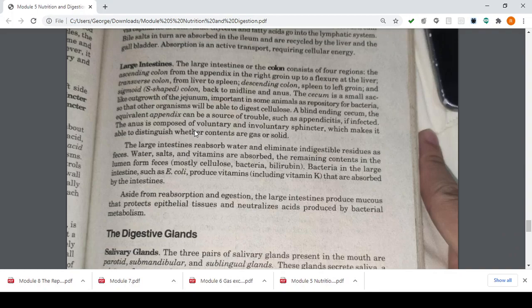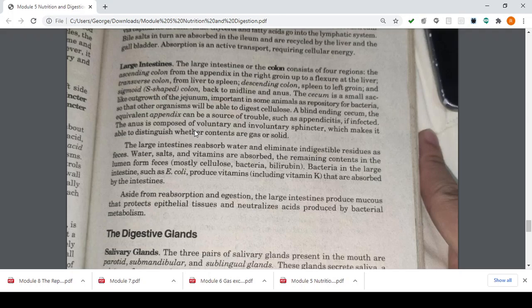or solids. So, what is the purpose of the large intestine? Our large intestine reabsorbs water and eliminates indigestible residues such as feces. Water, salts, and vitamins are absorbed and the remaining content in the lumen forms your feces. Bacteria in the large intestine such as Escherichia coli, or E. coli, produce vitamins that are absorbed by the intestines.